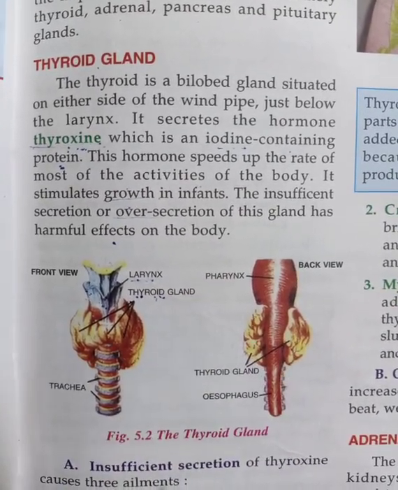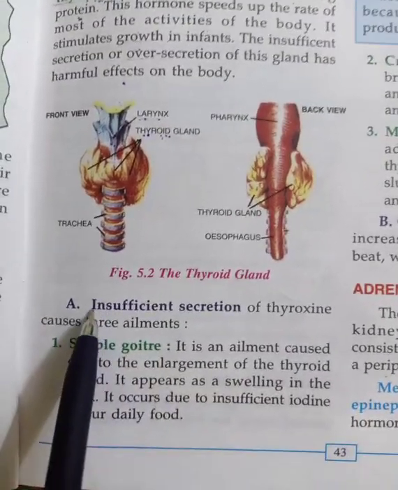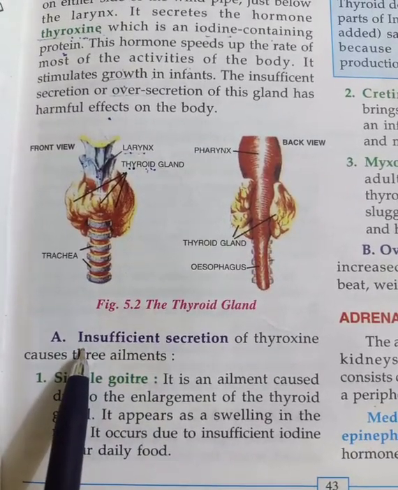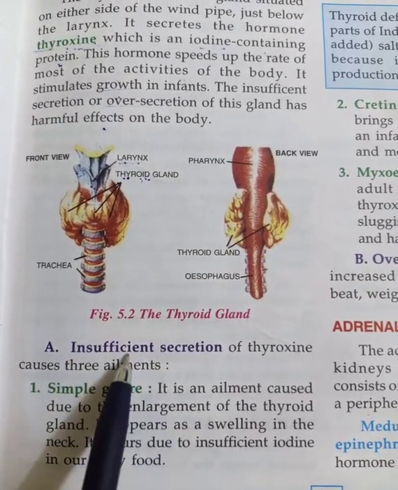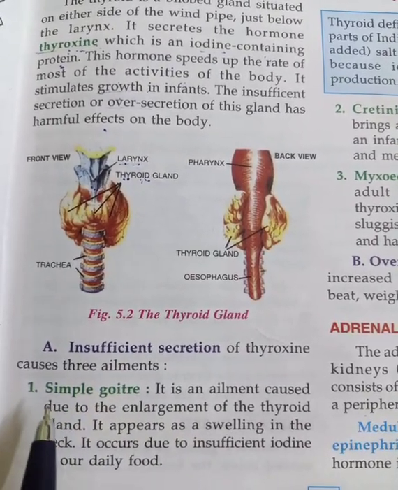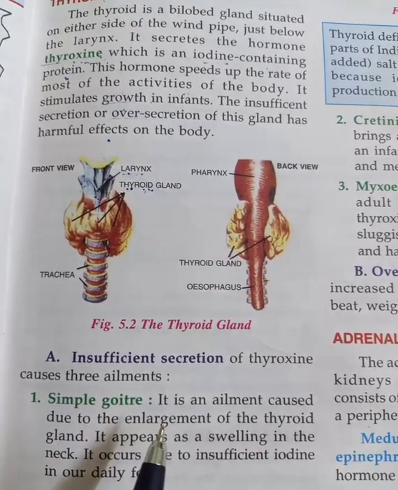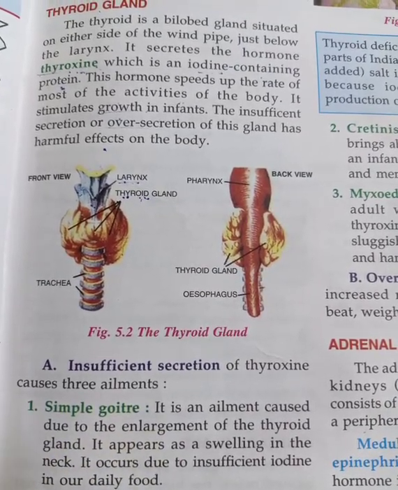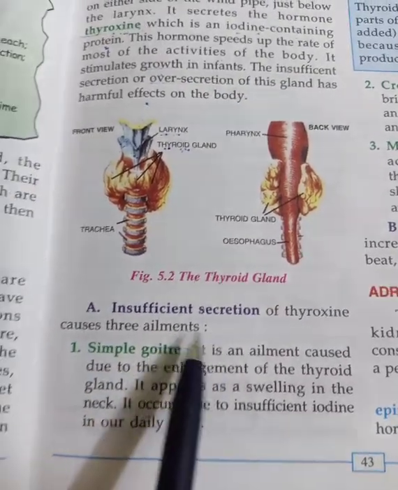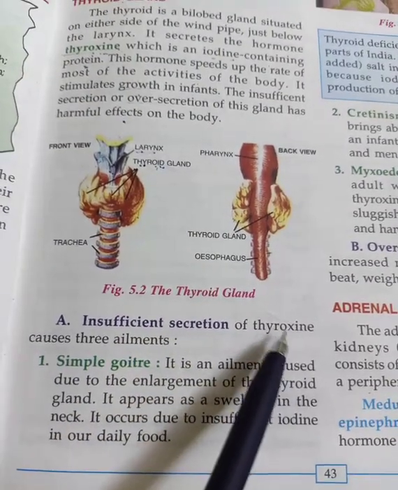Now we are going to take which types of diseases are caused if it is secreted in a less amount. Insufficient secretion means if it is secreted in a less amount, then what are the side effects on the body? And after that we are going to discuss if it is over secreted, meaning it is secreted in a large amount, then what are the effects on the body. The first that we are going to take now is insufficient secretion, meaning the less amount of secretion of thyroxine.